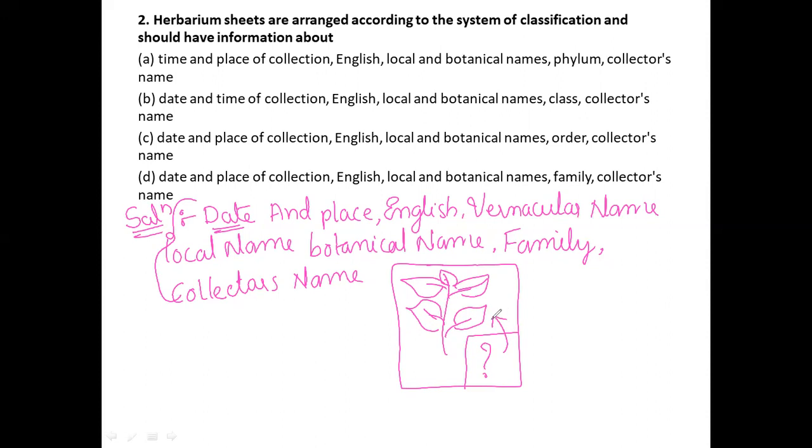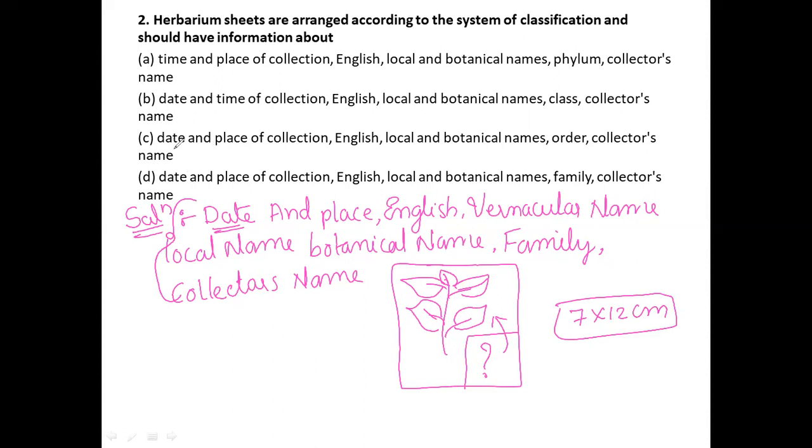Usually the standard size of a herbarium sheet is 7 into 12 centimeters. Some other standard sizes are also available. So this is a little bit of information regarding that particular herbarium. Now I would like to see the correct option for this question.